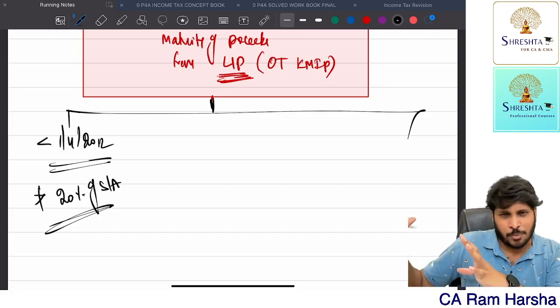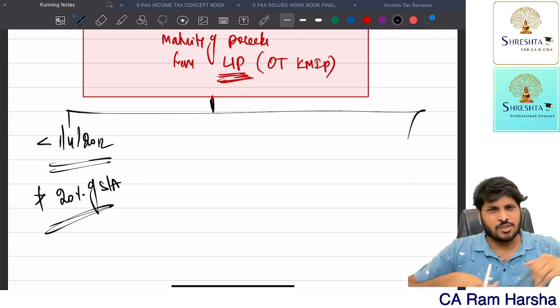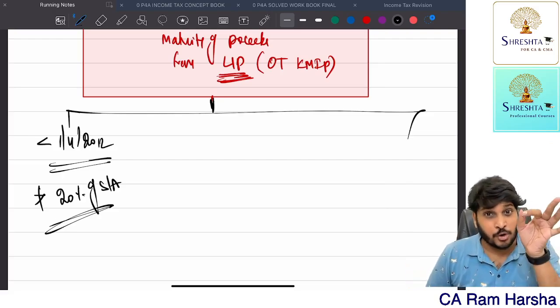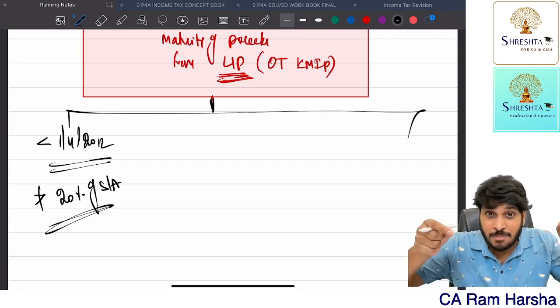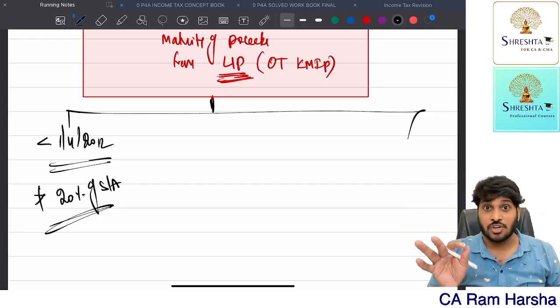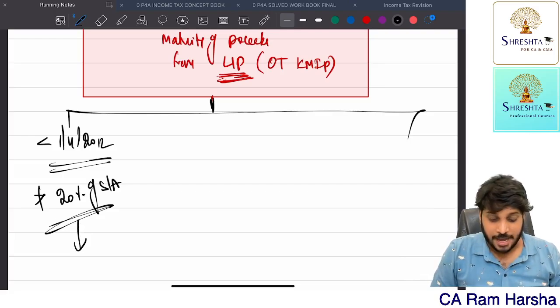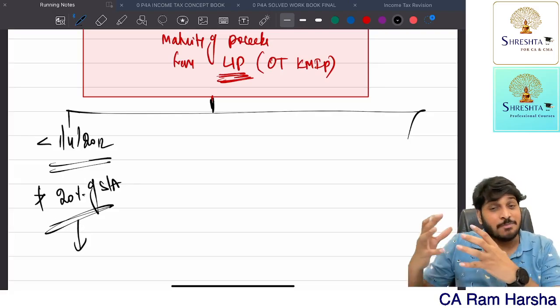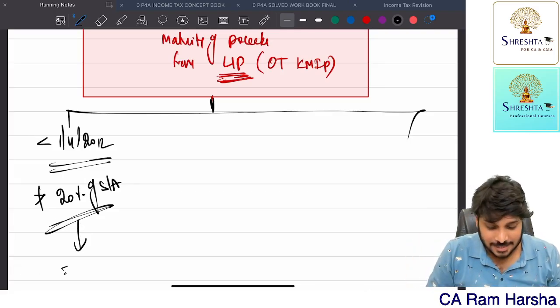Remember, whatever you pay, it may be more than 20 or less than 20, doesn't matter, you will get deduction up to 20%. But if the premium amount itself is not exceeding 20% of sum assured, then on that policy, if you receive any maturity amount, it is exempt.